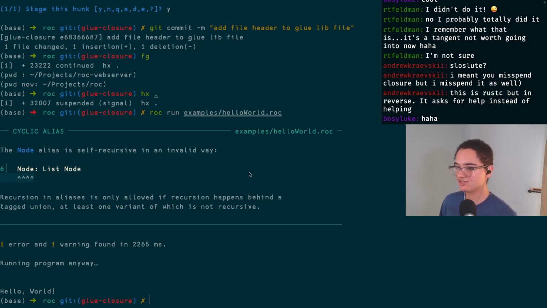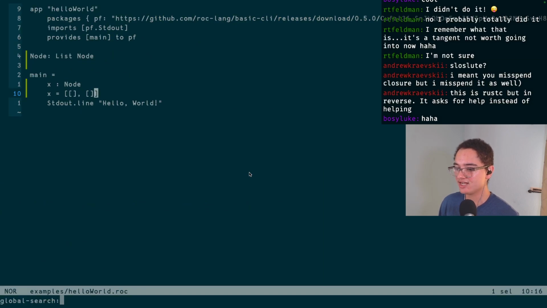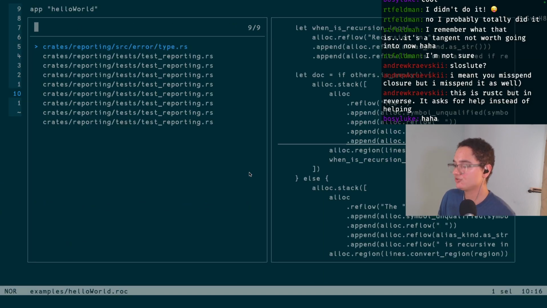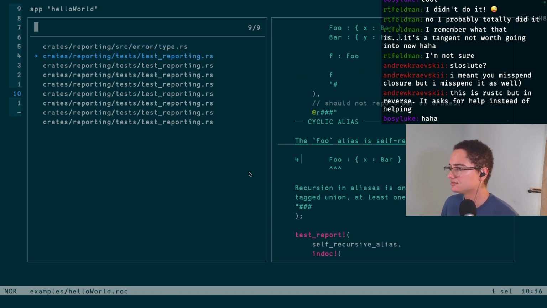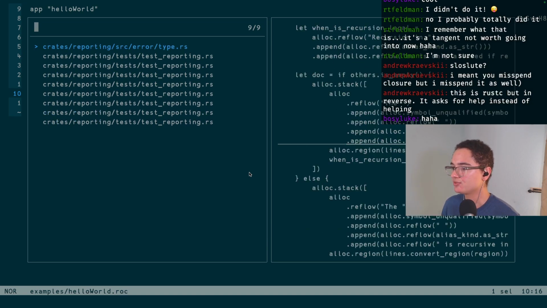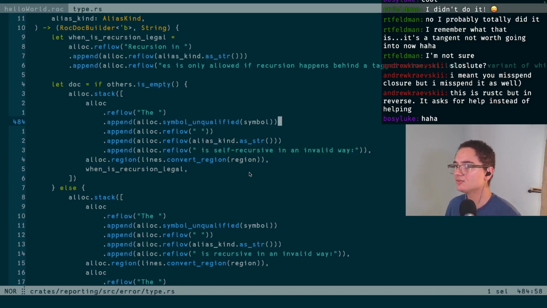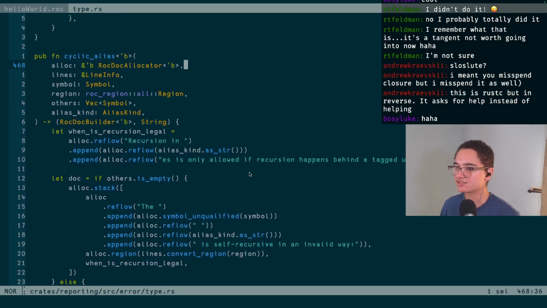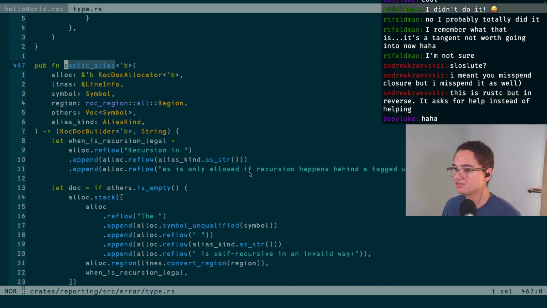Probably can just start with "self-recursive in an invalid way." Let's see if that comes up. Perfect. It comes up in lots of places. Okay, so these are all example errors. But here's the function that is generating this error, cyclic alias, and we're just going to work our way backwards to try and figure out where it was called, like what caused the issue.